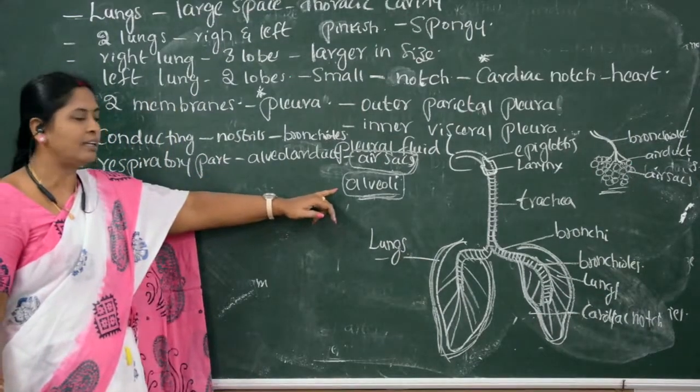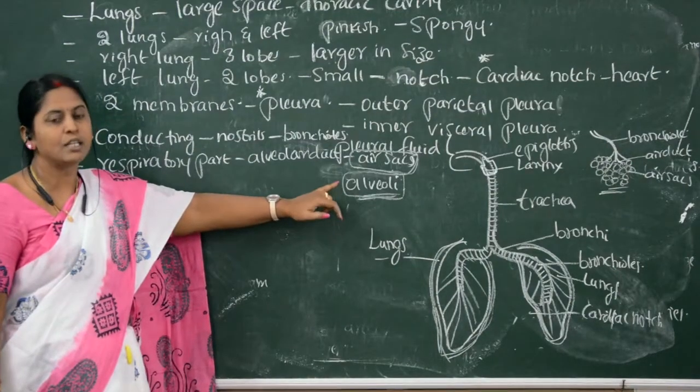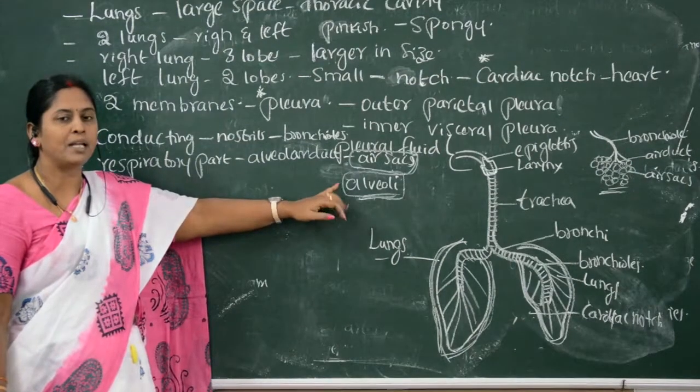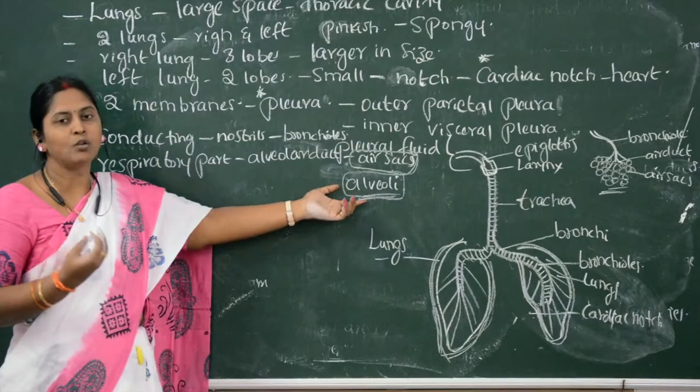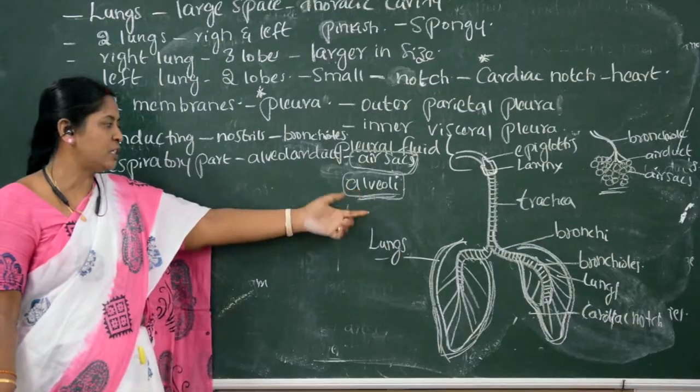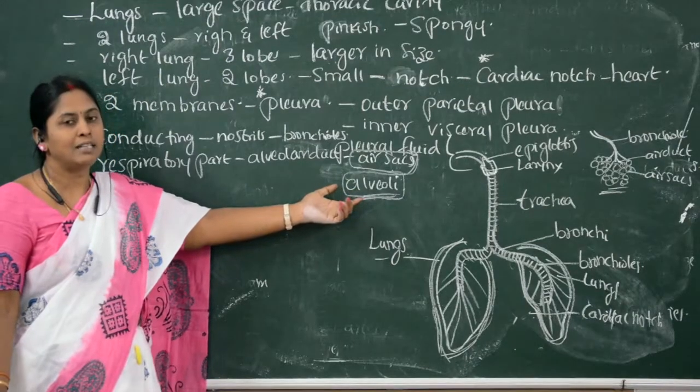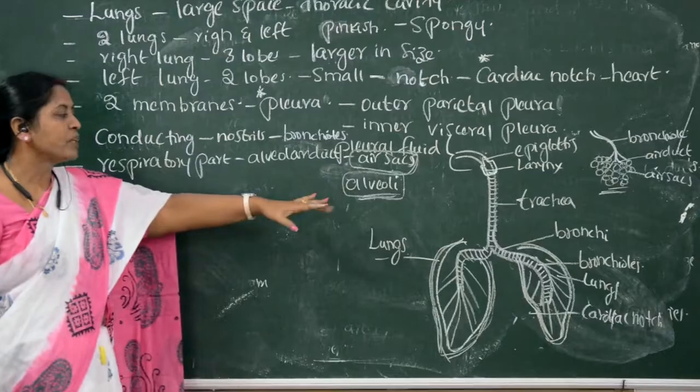The alveoli are lined with blood capillaries, forming a network of blood capillaries. Exchange of gases takes place between the blood in the capillaries and the air, and this air enters into the alveoli.